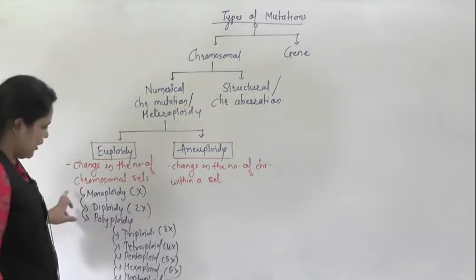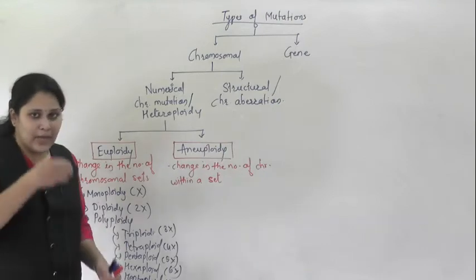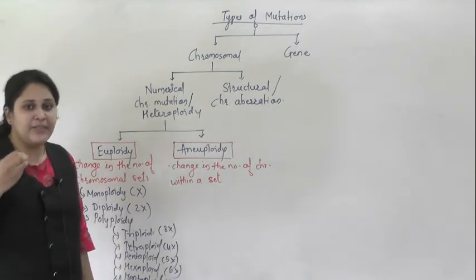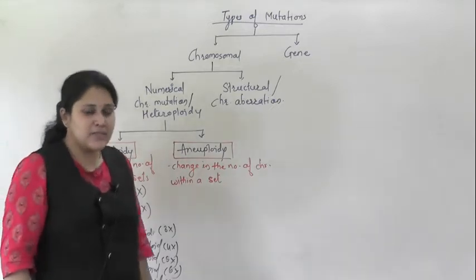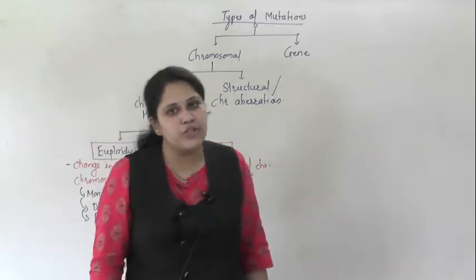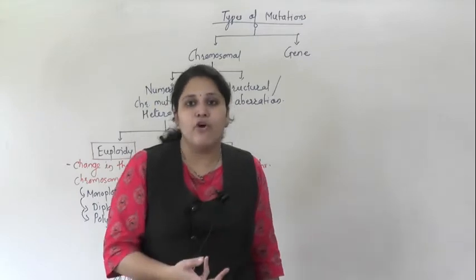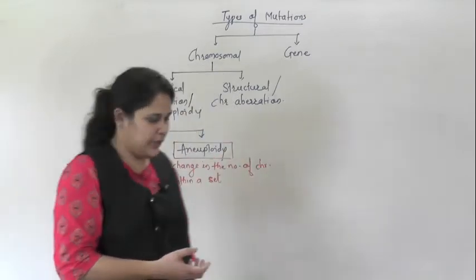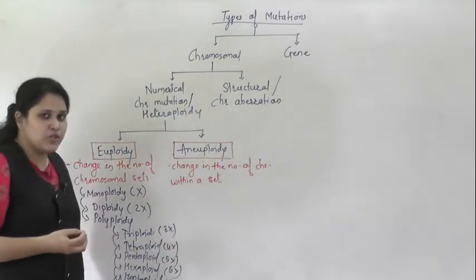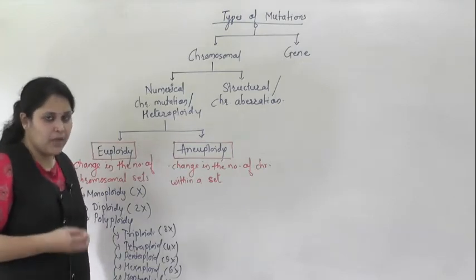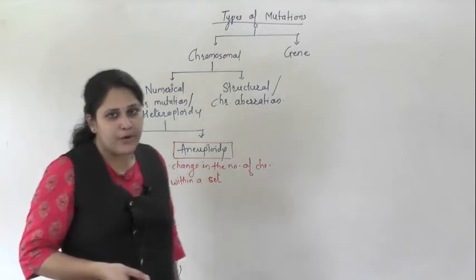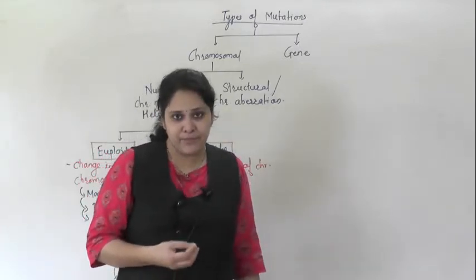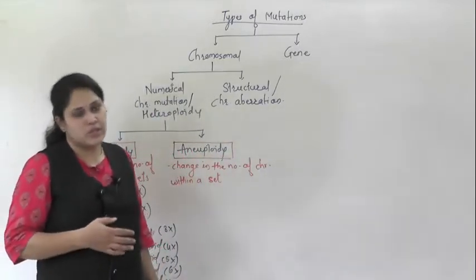Now, those organisms with an even number of sets are fertile plants, can undergo normal reproduction and can form viable progeny. Whereas individuals with an odd number of genome sets, like 3, 5, 7, are non-reproductive, they are sterile, and they are not able to produce progeny.